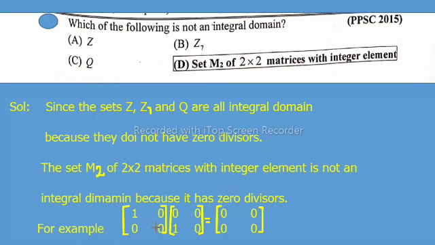For example, the matrix 1 0 0 1 times the second matrix 0 0 1 0 is equal to 0 0 0 0, so the product of these is equal to 0, which shows zero divisors. So option D is correct: the set M2 of matrices of order 2 by 2 with integer elements.